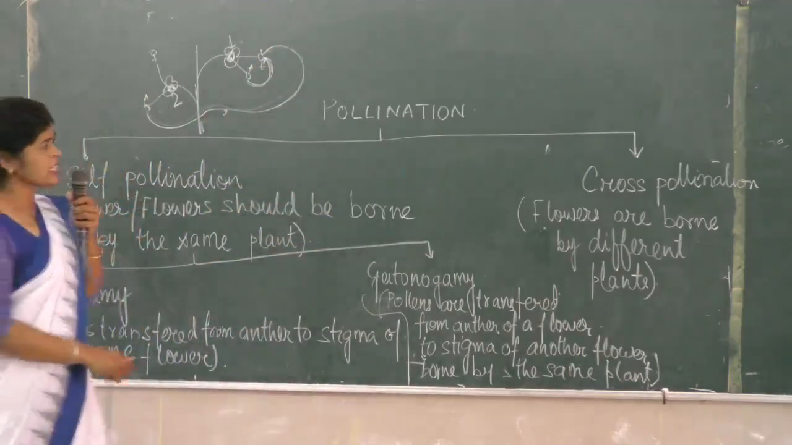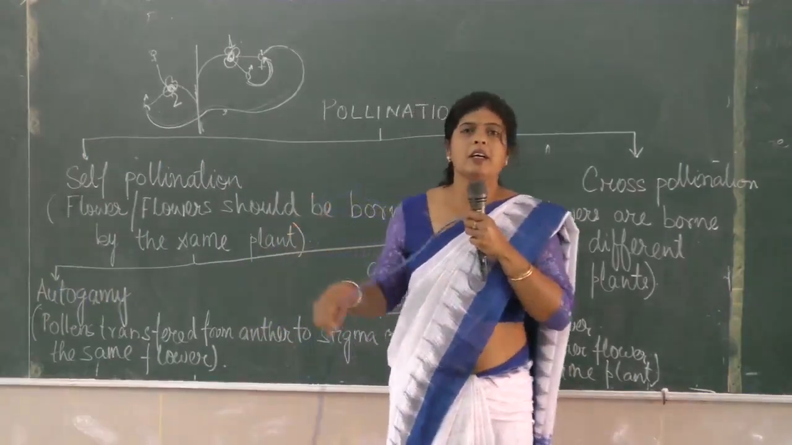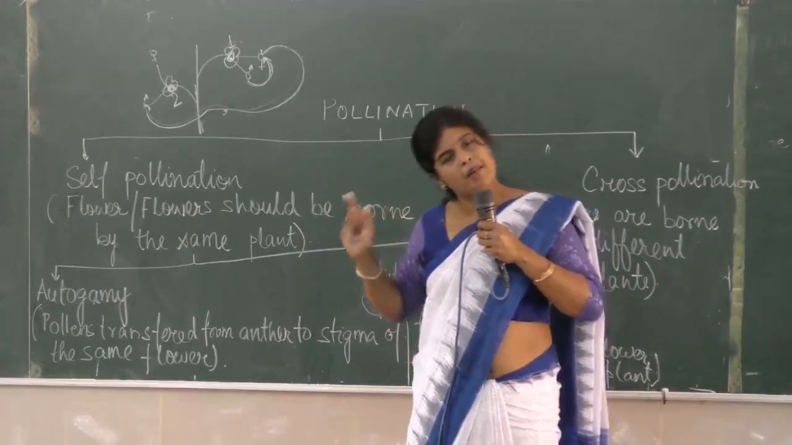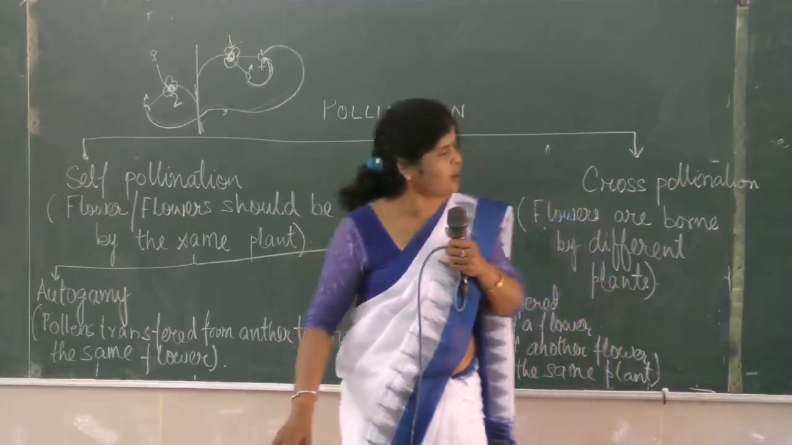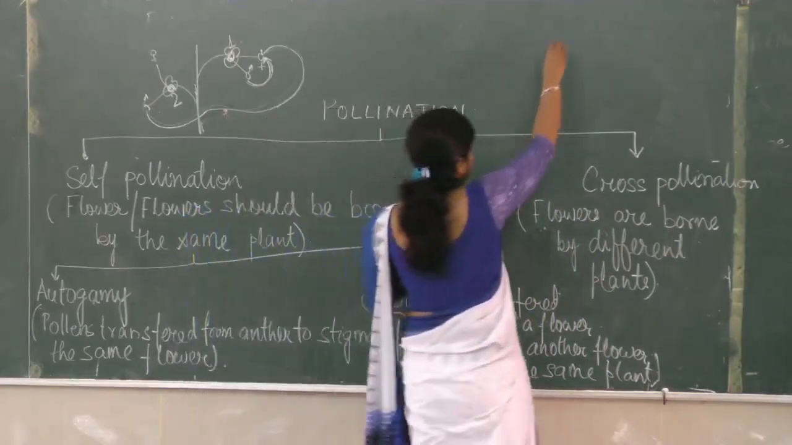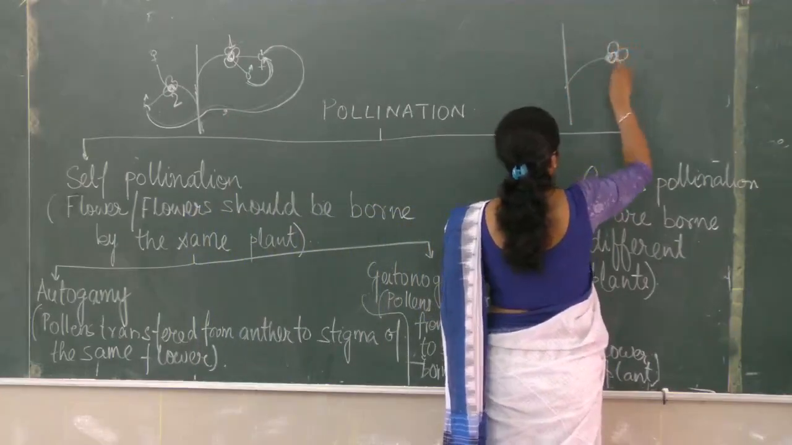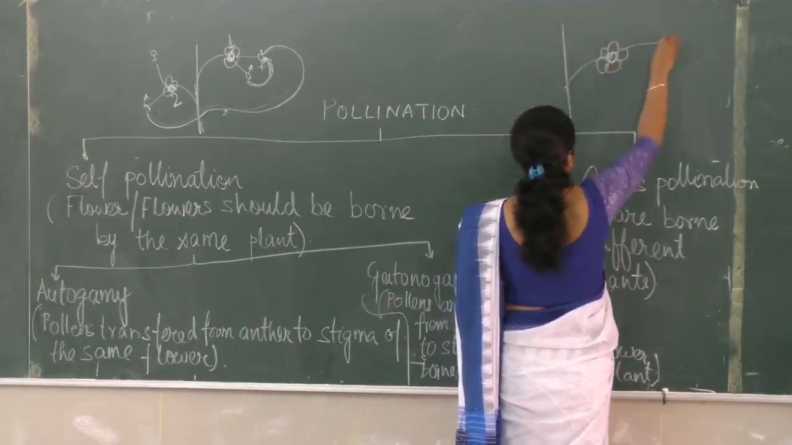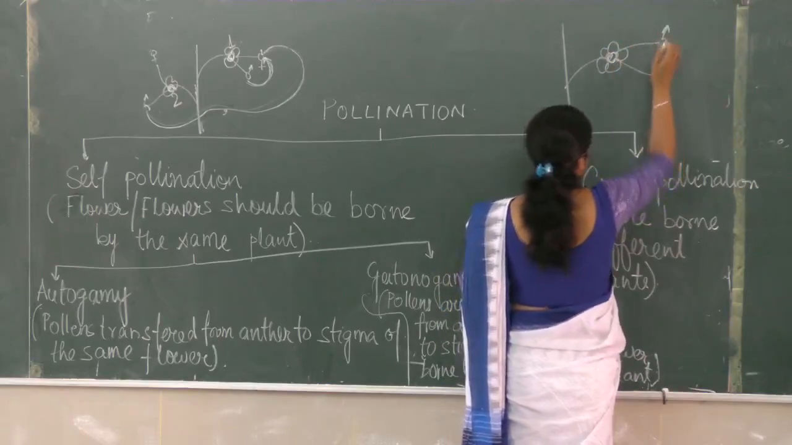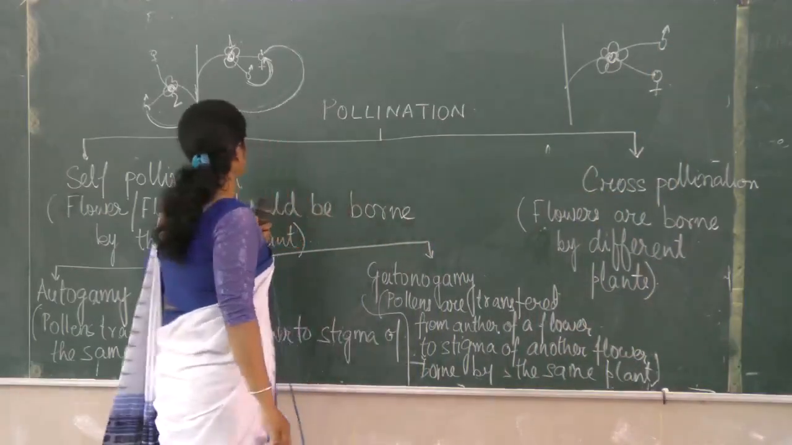The third kind of pollination is cross-pollination, when the flowers are borne by two different plants. So what is cross-pollination? This is one plant and this is the other plant of the same species. Remember, the species should not change. It has a female part and a male part, that means I am talking about androecium, this is male, and gynoecium.